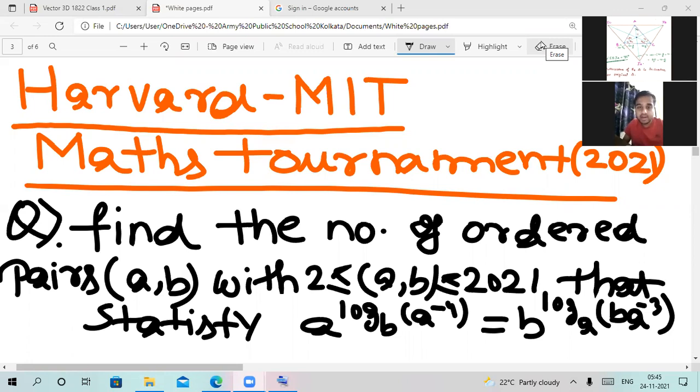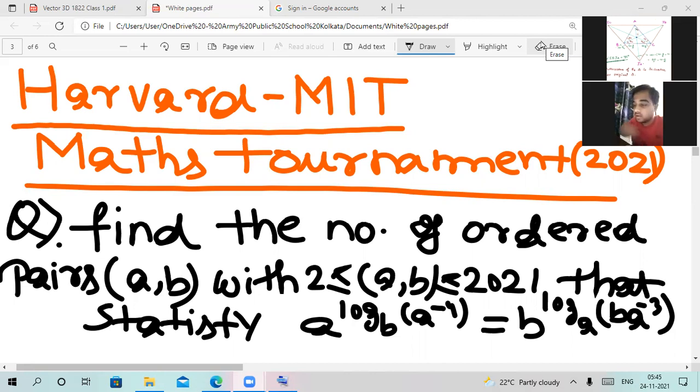We need to find the total number of ordered pairs (a, b) where these a, b are real numbers lying in the inequality restriction of 2 to 2021, such that they satisfy the given expression: a to the power of log to the base b of (a to the power of minus 4) is equal to b to the power of log to the base a of (b into a to the power of minus 3). We need to evaluate all the possible (a, b) pairs within this inequality restriction being provided to us. This is the question which we need to solve.